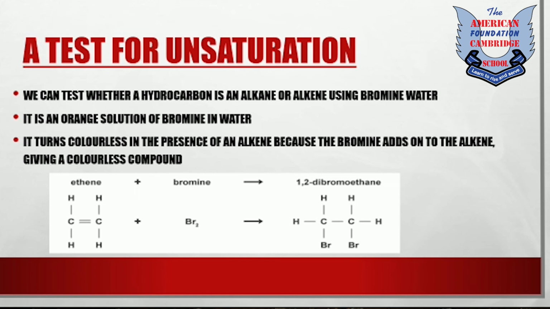Because there are two carbon atoms present. The first bromine atom is attached to the first carbon, therefore we write 1. And the second bromine atom is attached to the second carbon, therefore we write 1,2. Di means 2. So dibromo, bromo means bromine. 1,2-dibromoethane. So this is the new molecule formed by this reaction.